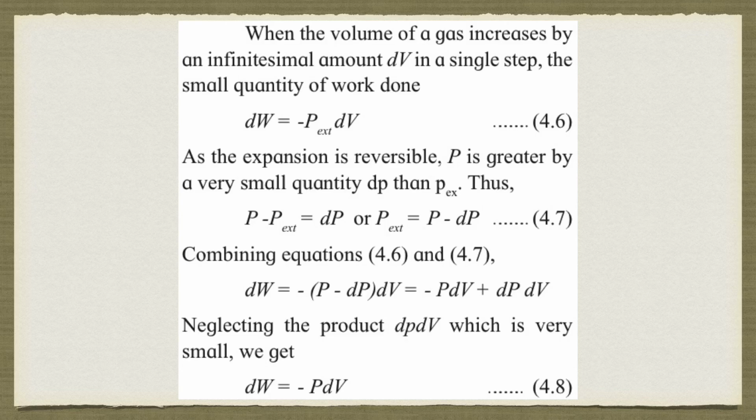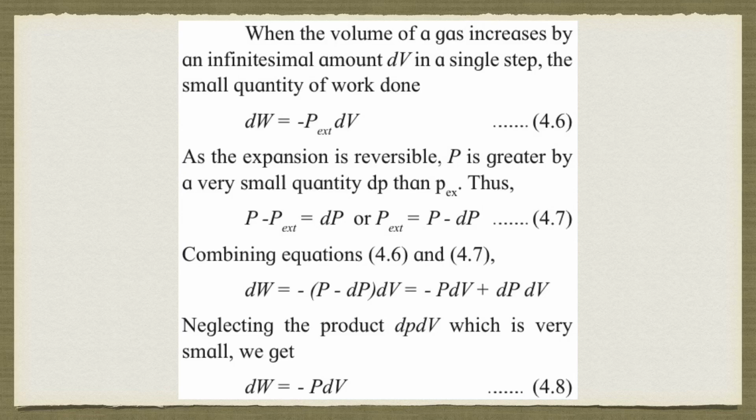That is equal to, now I will multiply, minus P into dV plus dP into dV. Now, dP into dV, both are very small quantities, so that can be neglected in this expression. So the final expression will be dW is equal to minus P dV. Now, this is for a single step. So if I want it for each of the steps together, then I have to integrate this.